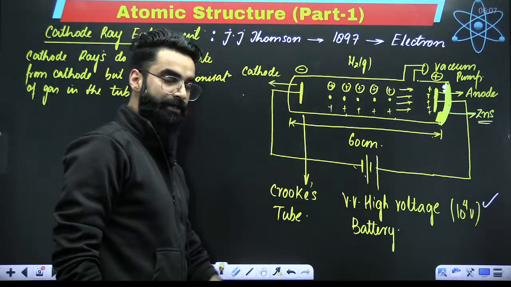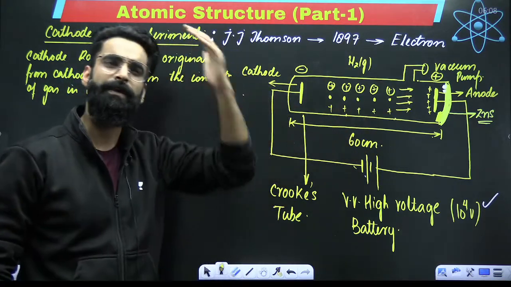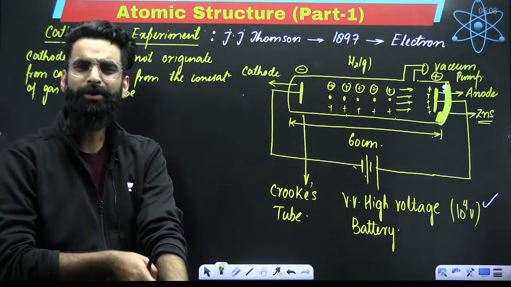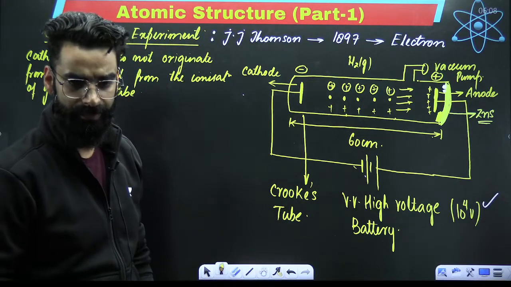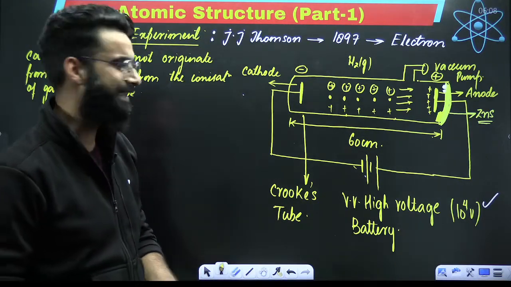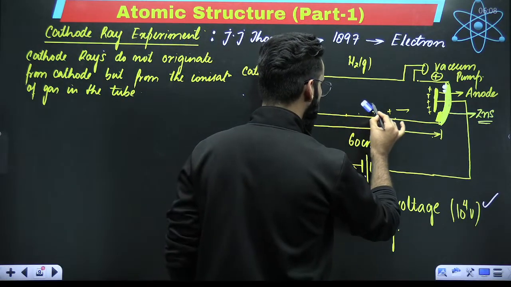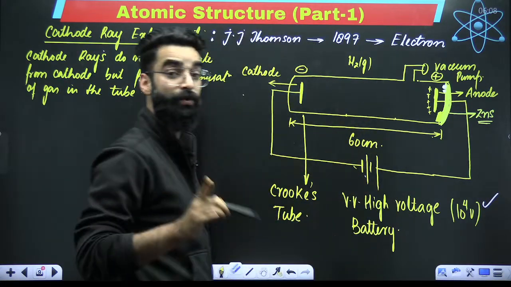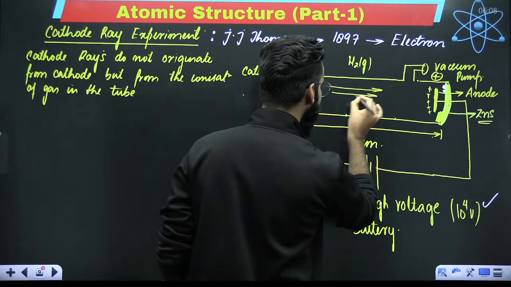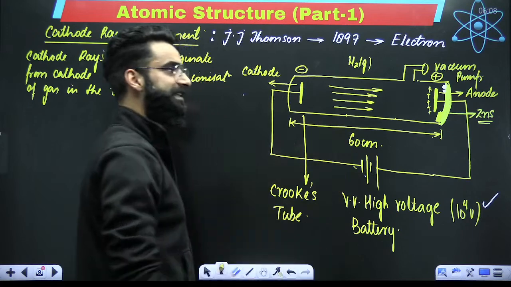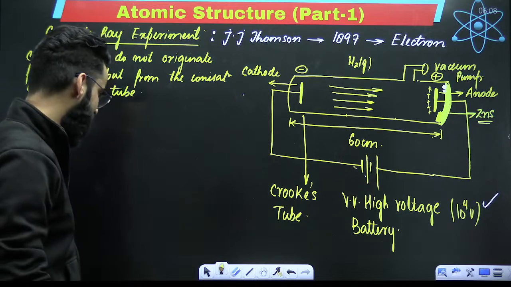Now, my dear students, one more important thing. Since you now know cathode rays are made up of negatively charged particles, if you ask me how we calculate the velocity with which these cathode rays move, how do we exactly get to know that velocity? Let me tell you how the velocity of cathode rays was calculated. With what velocity are these cathode rays traveling? How exactly was this checked and calculated?